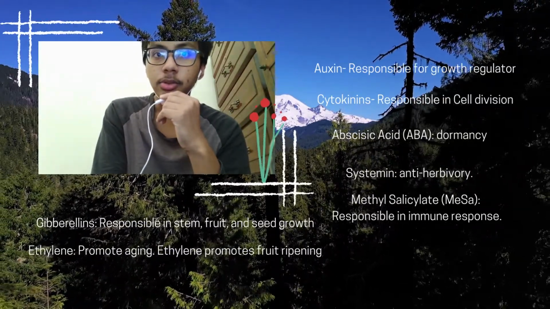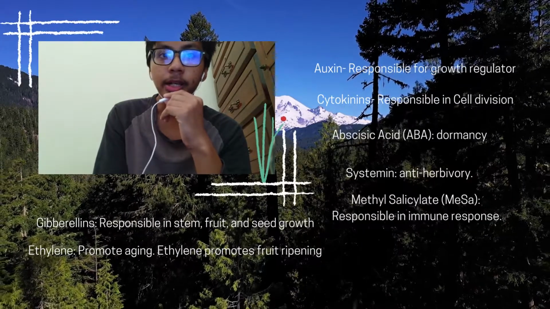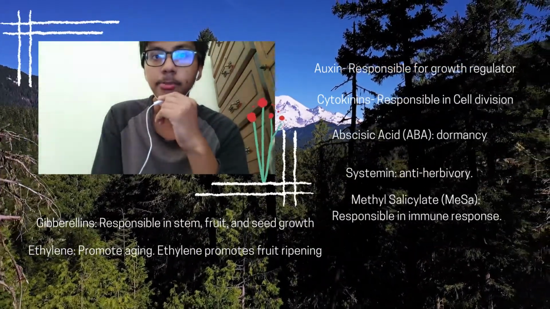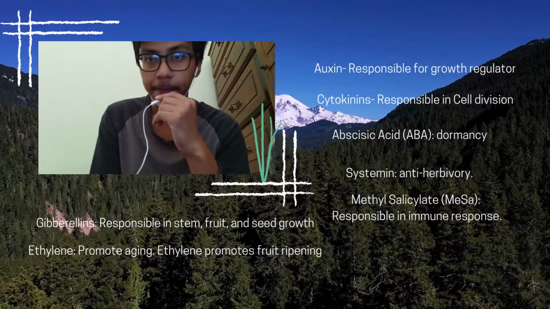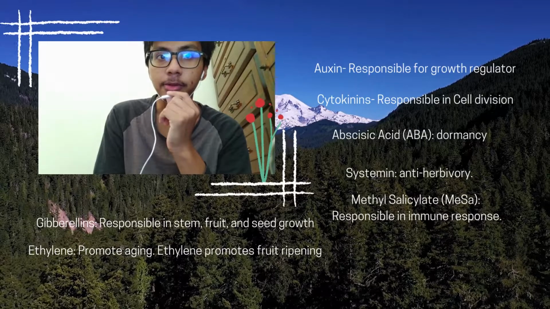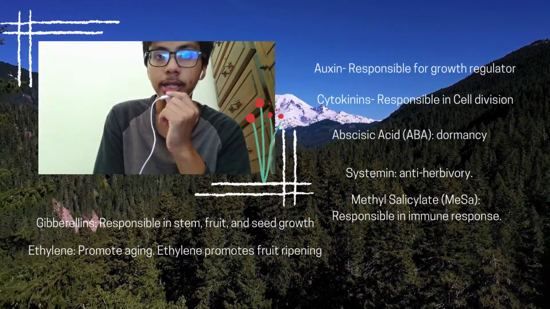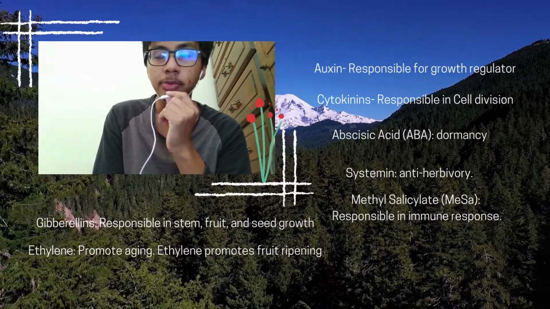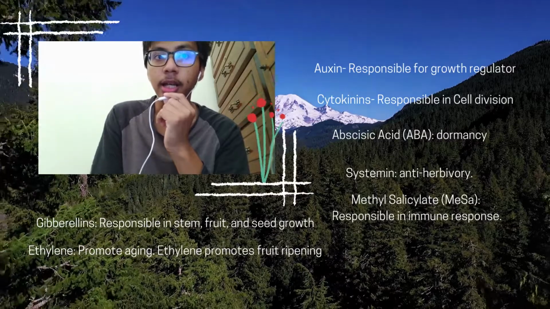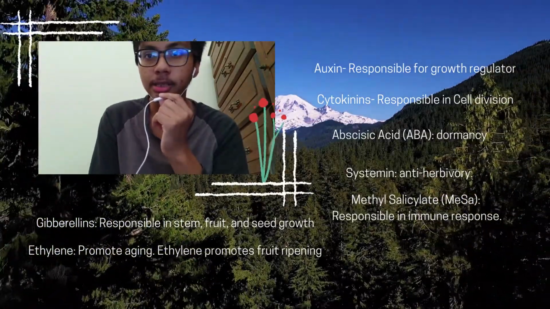Systemin, also known as an anti-herbivore hormone, is named for the fact that it distributes systemically in the plant body upon production. It activates the plant response to herbivores. Methyl salicylate, which is also known as the immune response of the plant, helps regulate the response to infection by parasites or pathogens.